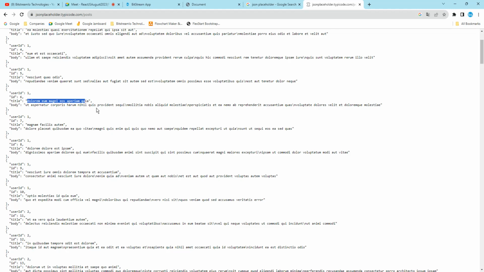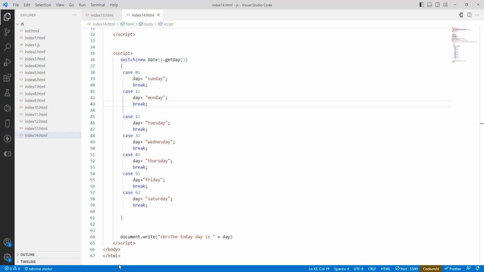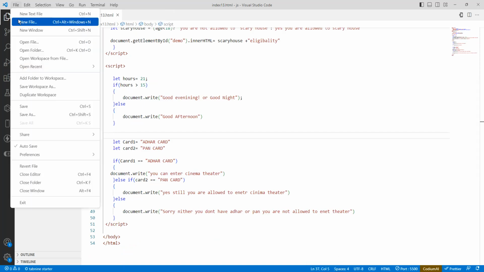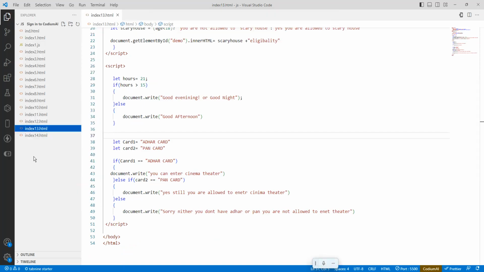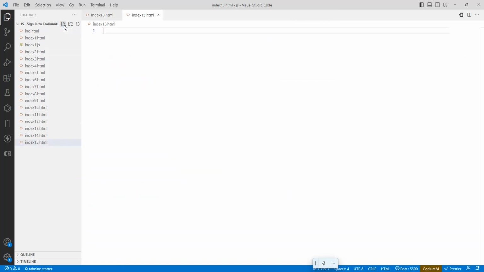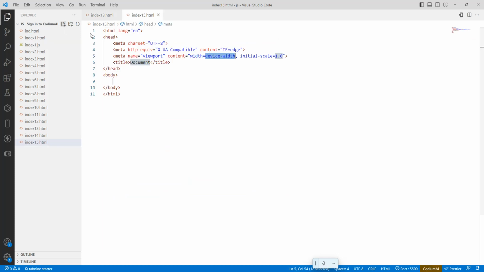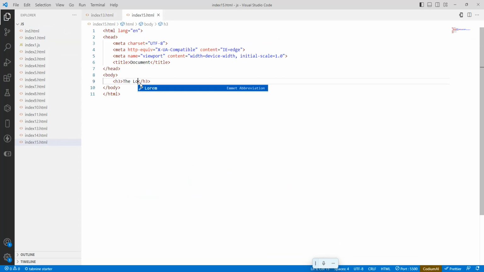Okay, now I want to loop through an array. How to do looping an array? So there are different loops. We are going to go through them one by one. First, I want to create a file. The file name will be index 15.html, save it, and add an h3 heading, loops.